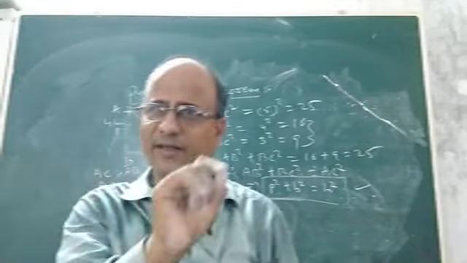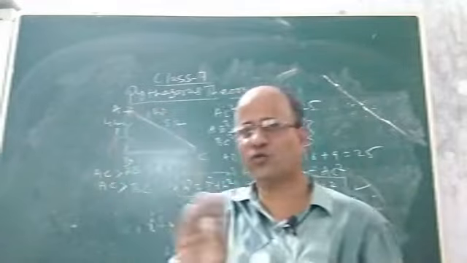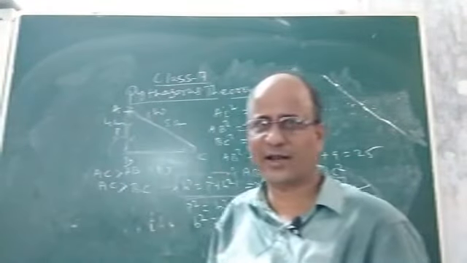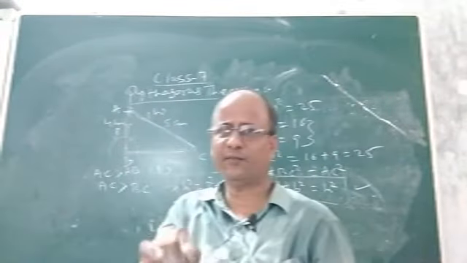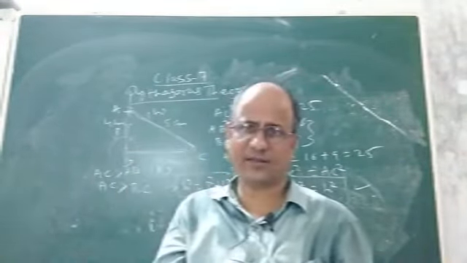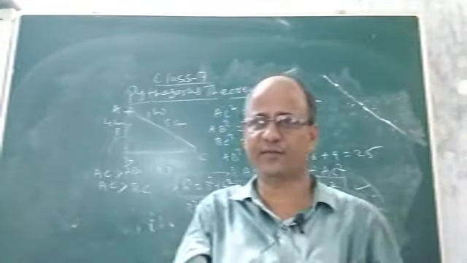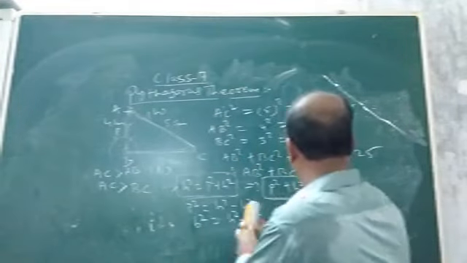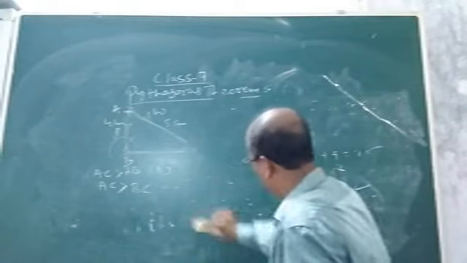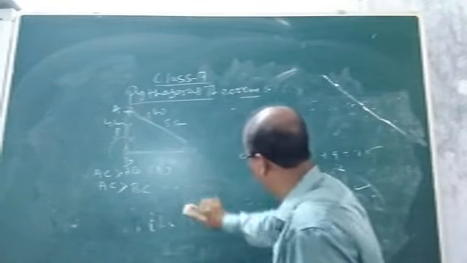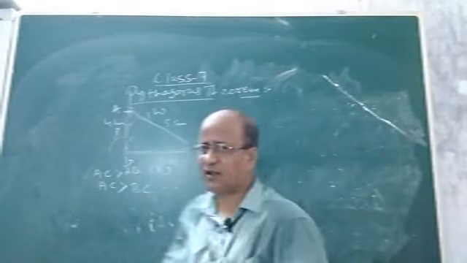The perpendicular and base cannot be the longest side, as is already shown in this particular example, and it is true for all cases. Not only in this example, it is true for all right triangles that the hypotenuse will always be greater than the perpendicular as well as the base. Now let me discuss the converse of your Pythagoras theorem. Children, we came to know in the Pythagoras theorem that the square of the hypotenuse is equal to the square of the perpendicular plus the square of the base in a right triangle. Now what is the converse?